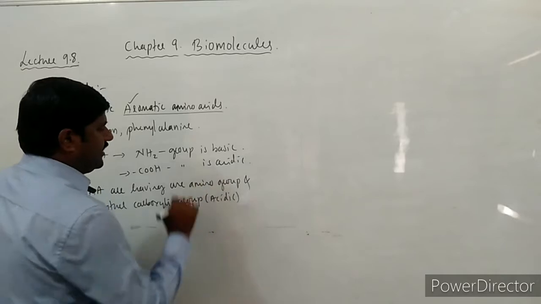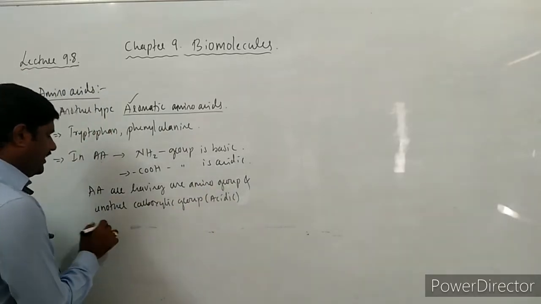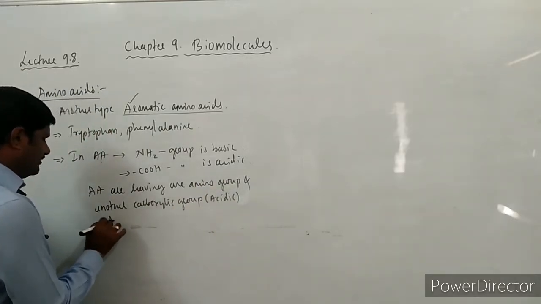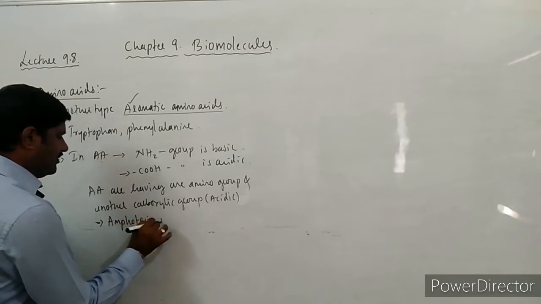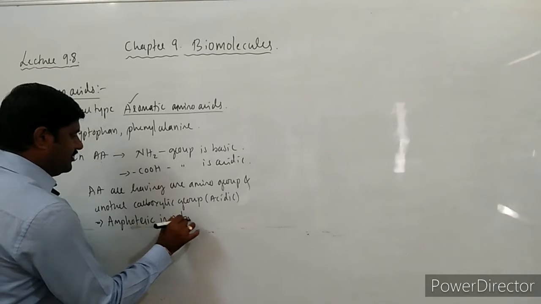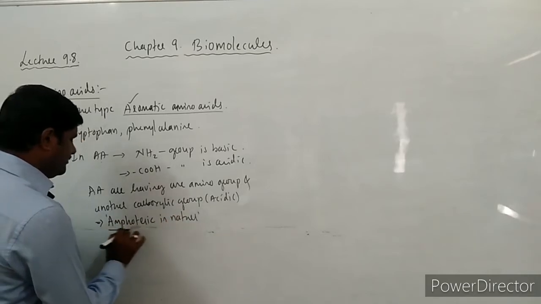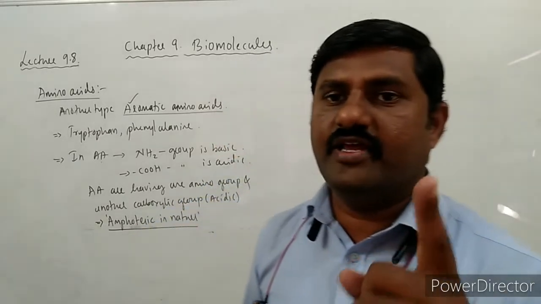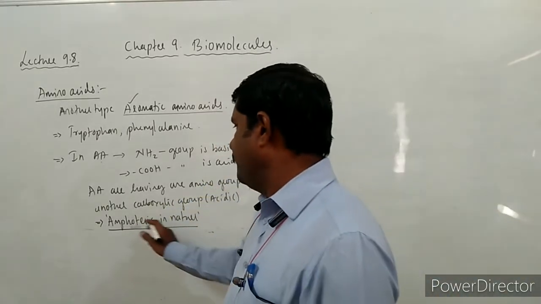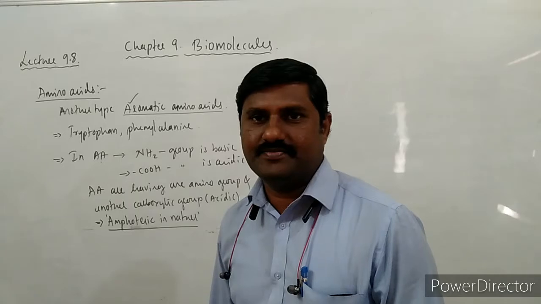One basic group is there, one acidic group is there. Hence, these are said to be amphoteric in nature. Yesterday I had mentioned this property of amino acids. This is one property of amino acids, amphoteric in nature.